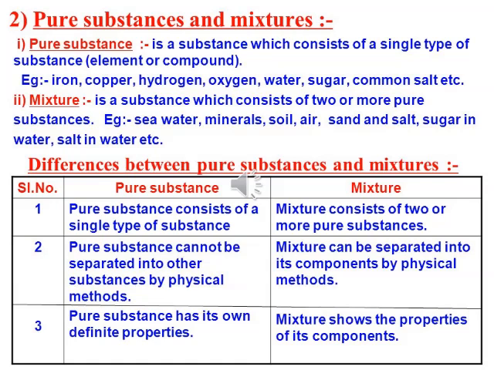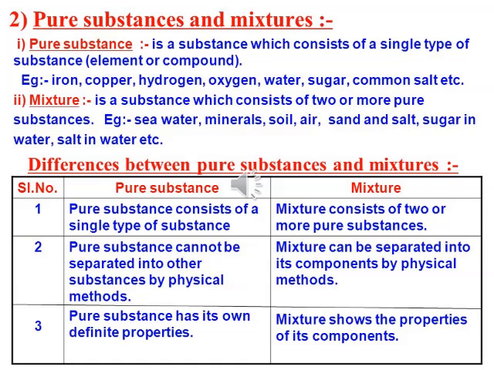Now mixtures are the substances which consist of 2 or more substances. They may contain 2 or more pure substances. That means they may contain more than one element or more than one compound. Like seawater. Seawater contains not just water and salt, but a lot of minerals, with variations in the components of the water. Other examples: minerals, soil, air, sand and salt, sugar in water, salt in water, etc.